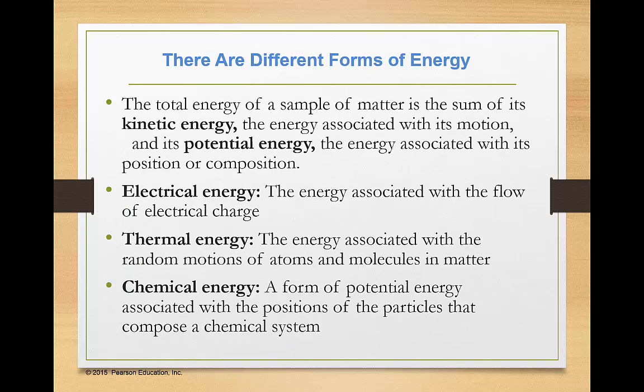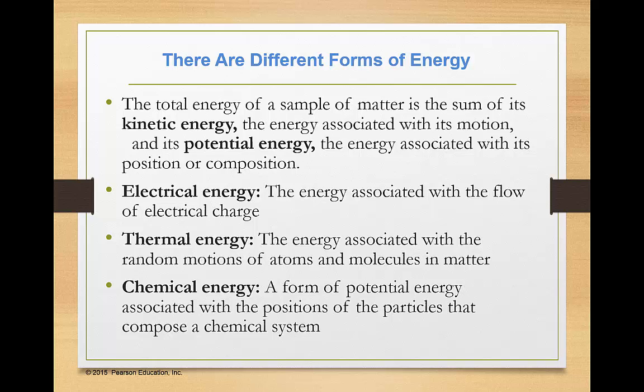Now, there are different forms of energy, but the total energy of a sample of matter is just the sum of its kinetic energy, which is the energy associated with motion, plus its potential energy, which is the energy associated with position or with composition. So kinetic energy plus potential energy equals total energy.